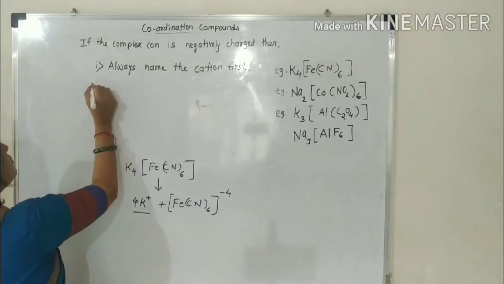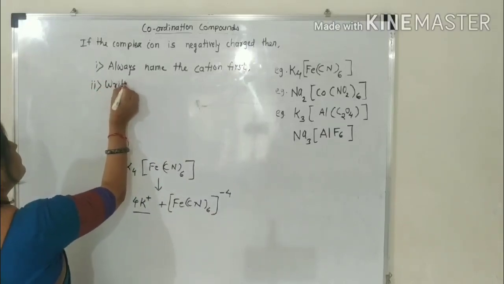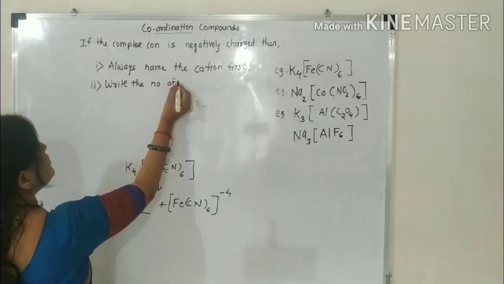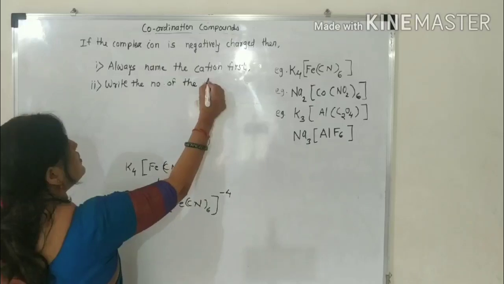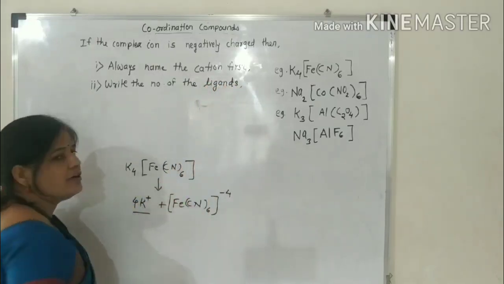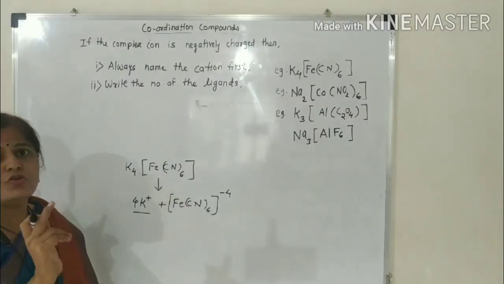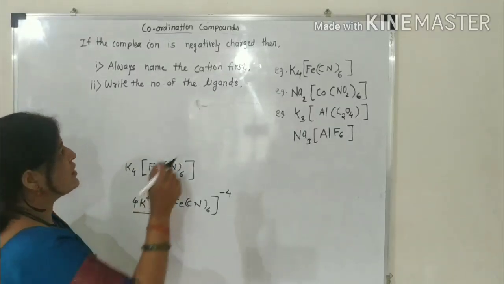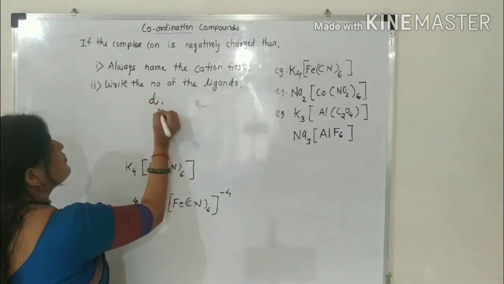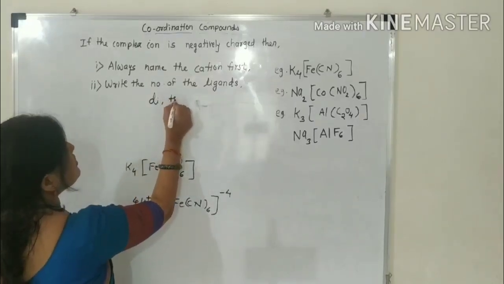Then the second rule: write the number of the ligands. If a ligand is present 2 times, then you should use the prefix di. If a ligand is present 3 times, then it is tri.